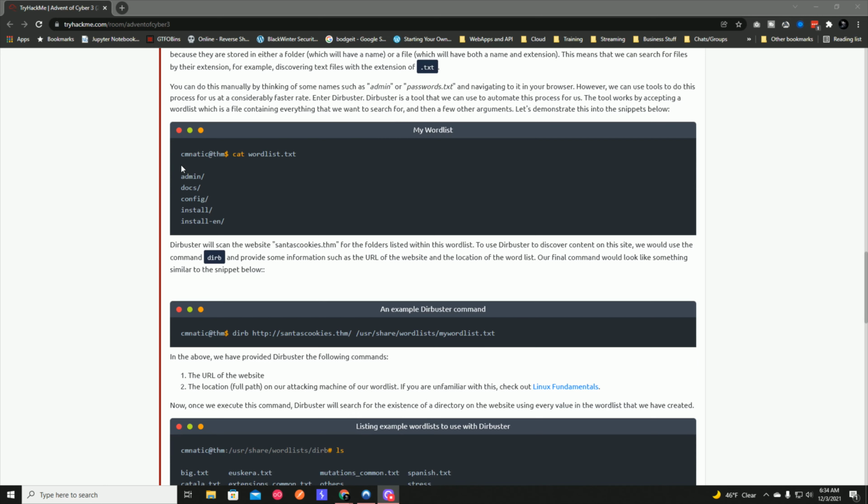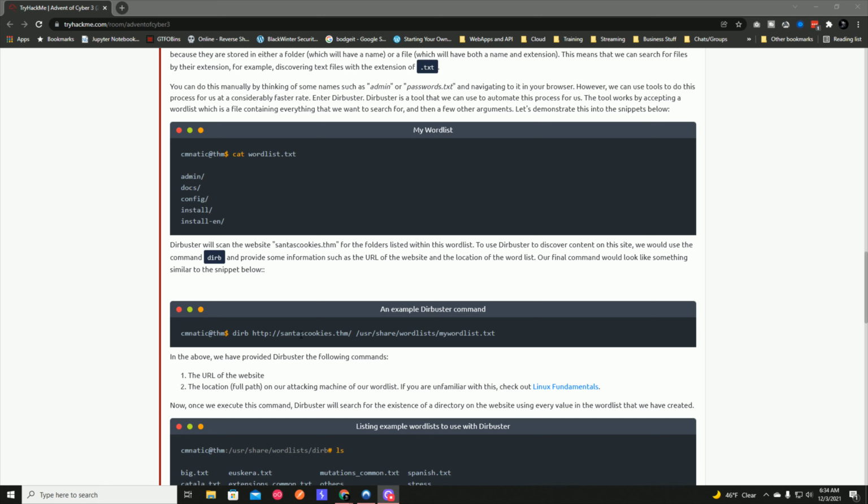So here you create a word list, and then Dirbuster will scan the website, santacookies.thm, for the folders listed within this word list. To use Dirbuster to discover content on this site, we would use the command dirb and provide some information such as the URL of the website and the location of the word list.